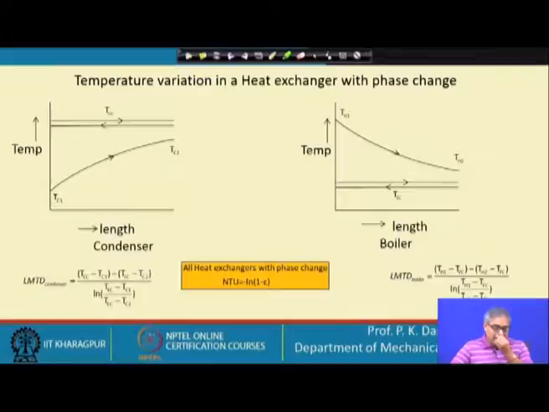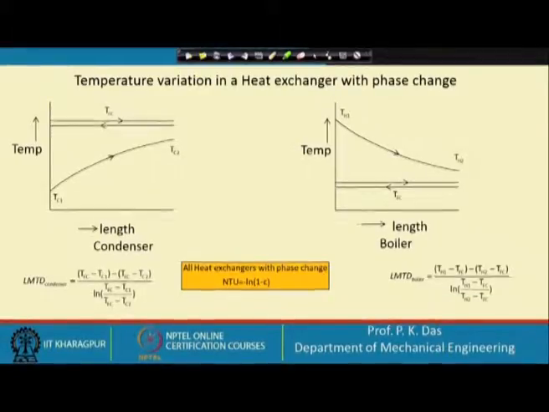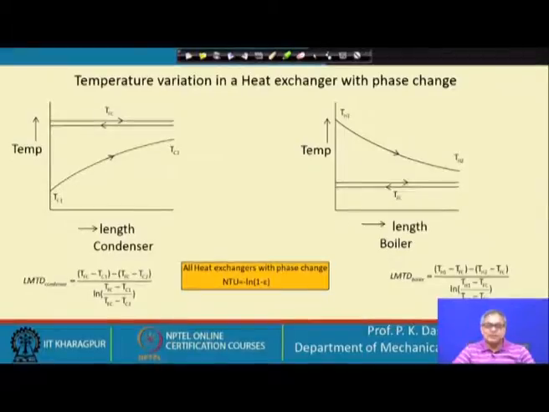Now, here I am showing how the temperature changes in a purely phase change heat exchanger. What is a purely phase change heat exchanger? One fluid in the heat exchanger will be changing its phase from the inlet of the heat exchanger till the exit of the heat exchanger.